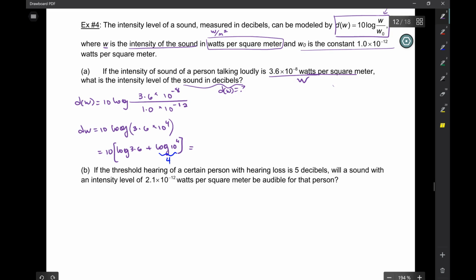So when you plug this in, finally, you get 45, and it's 45 decibels. Just as reference, I did plug this in later, but I'm showing you basically how to break it down, because this is what we're going to do next lesson. So 45 decibels is how loud it is if somebody's speaking very loudly. This would be in a calculator section. However, I just want to introduce some stuff before we go into the next one.